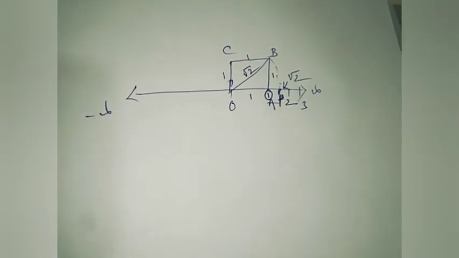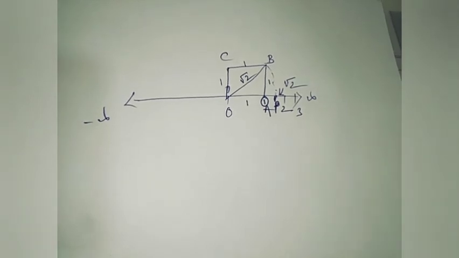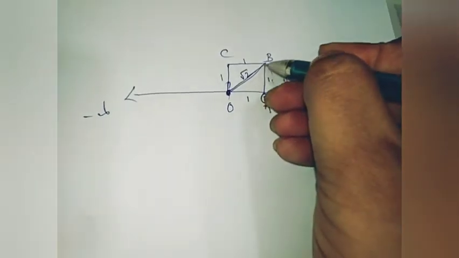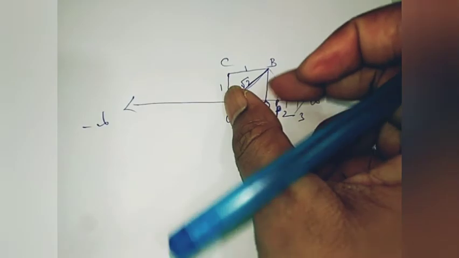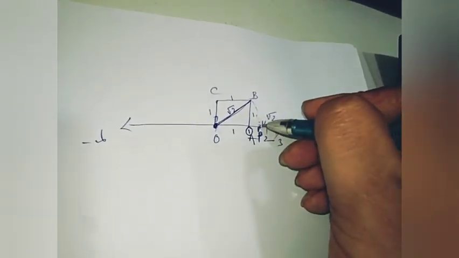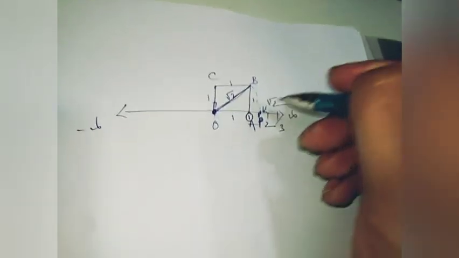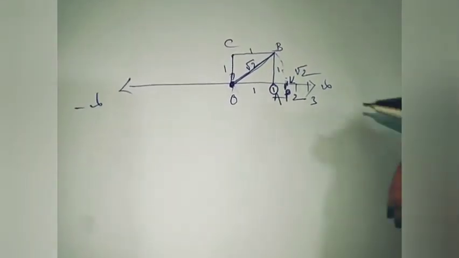Using a compass with center O and radius OB, draw an arc intersecting the number line at the point corresponding to root 2. So we take O as the center and OB as the radius, and draw an arc. The arc meets the number line at the point P, and that is root 2. So now you know very well how root 2 is found on the number line.